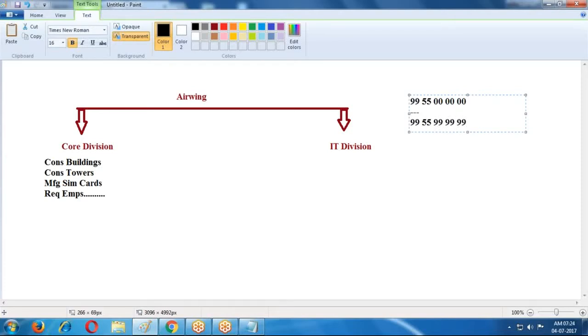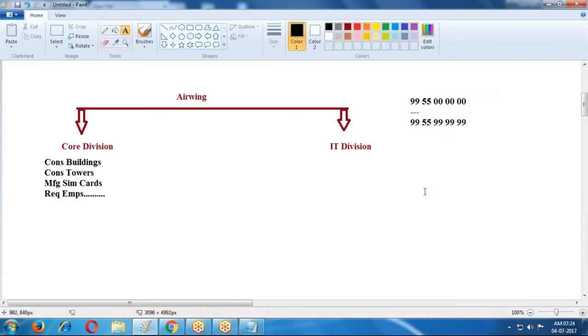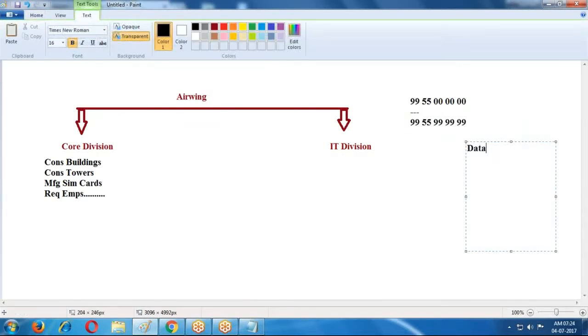So how many numbers are we generating here? Millions of numbers. Millions of numbers are nothing but millions of customers. This many customers' information I want to maintain. So for this, one database is required.